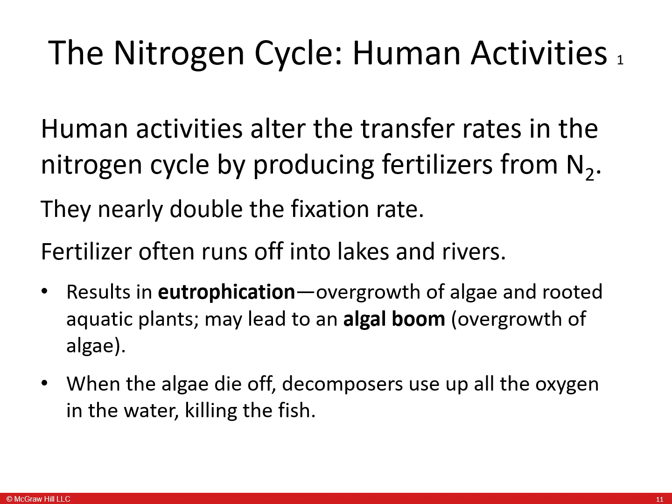Humans have altered the rate in the nitrogen cycle by producing fertilizers from nitrogen, and they have nearly doubled the fixation rate. Fertilizers often run off into lakes and rivers, resulting in eutrophication, the overgrowth of algae and rooted aquatic plants, which may lead to an algae bloom. When the algae die off, decomposers use up all the oxygen in the water, killing the fish.